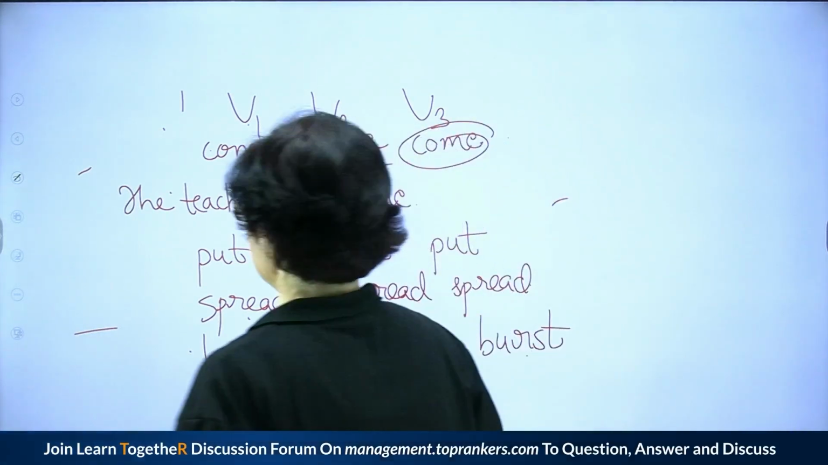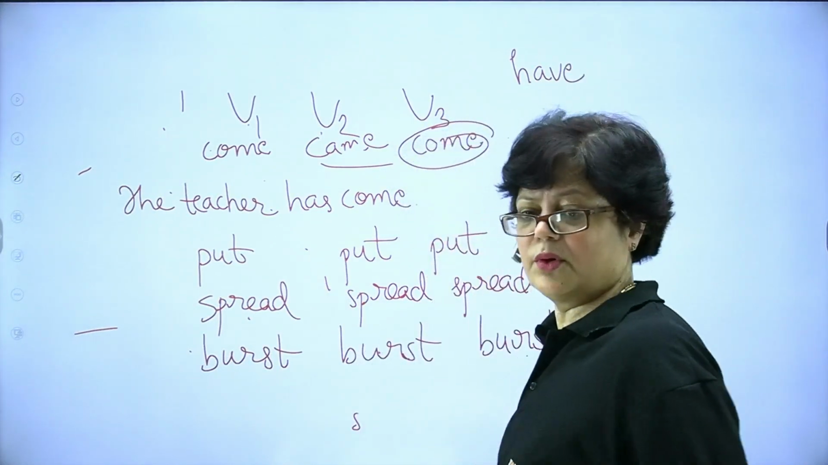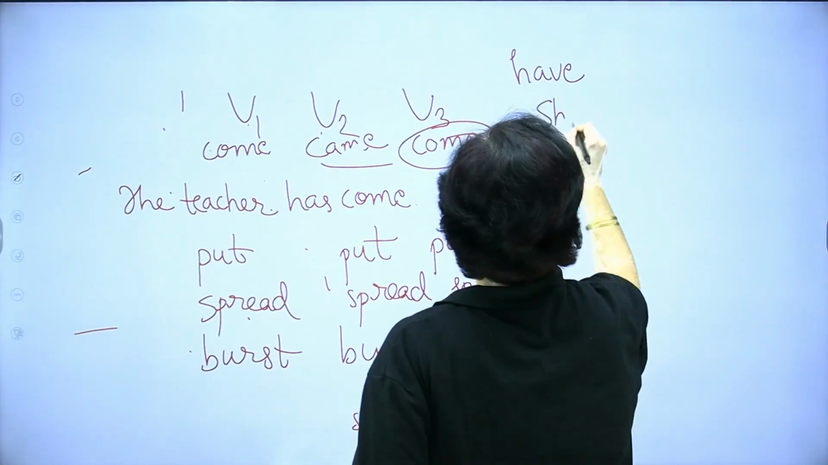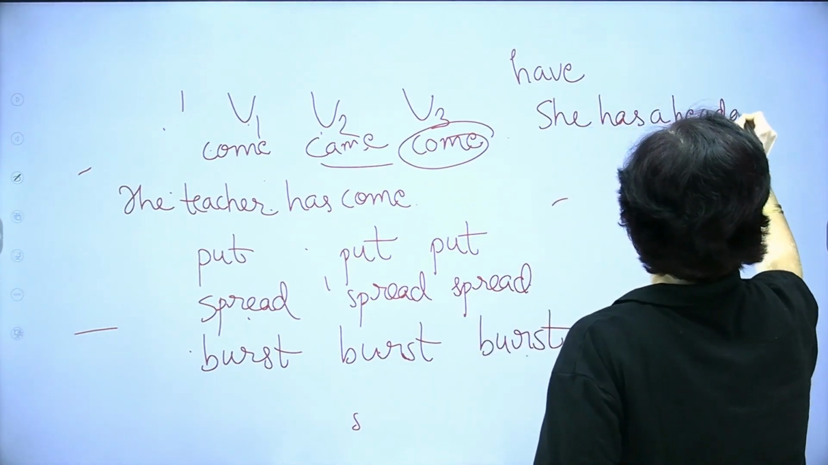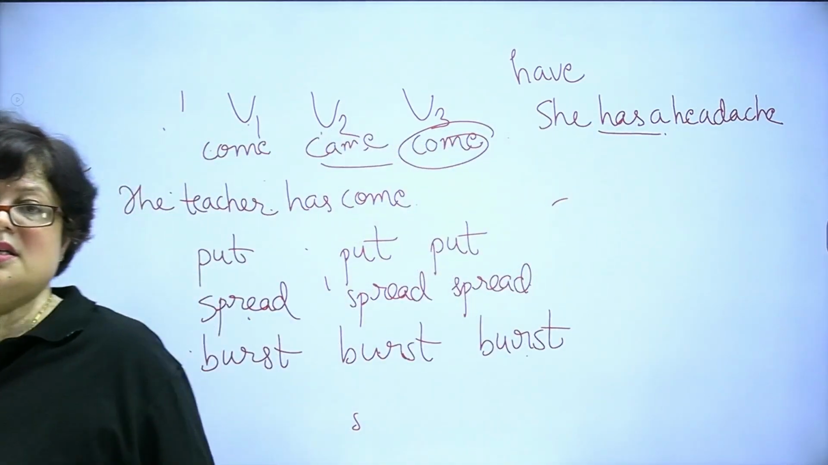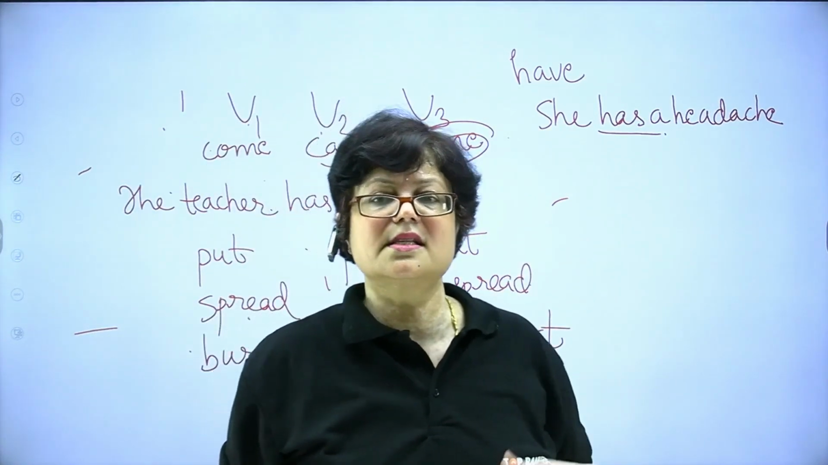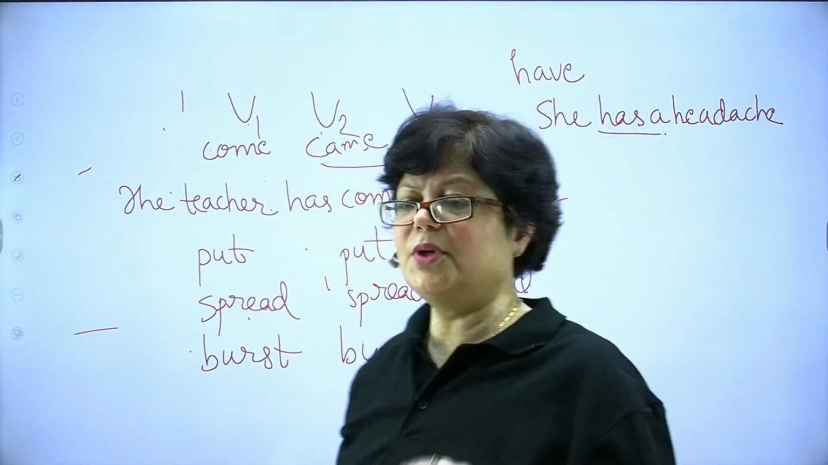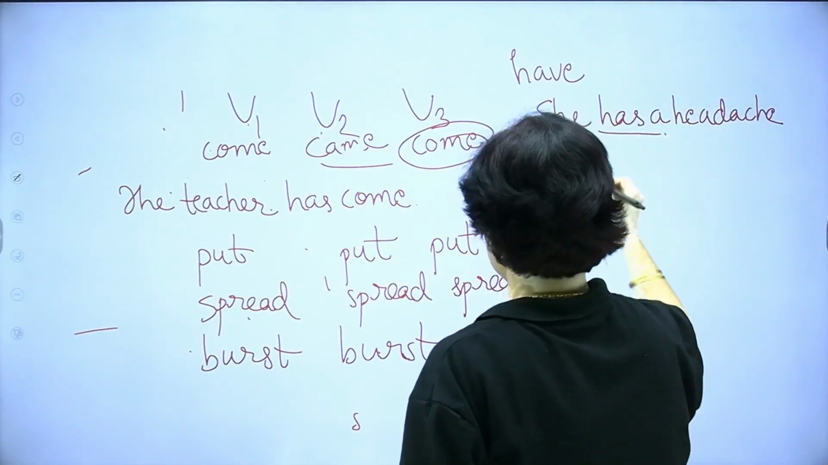Okay. Similarly, we have the verb have. Okay, now how is this verb have or has used? She has a headache. She has a headache. Okay. You cannot say that she is having a headache. I have seen students say this, he is having a headache, she is having a stomach ache. No, this has to be used like this. She has a headache. Okay. This is talking about some illness or ailment.